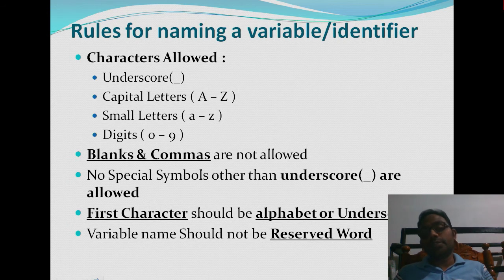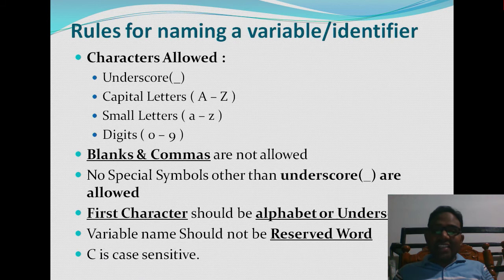What are the keywords we are going to study? A reserved word or a keyword. And C is case sensitive, where small case letters are different and capital case letters are different. Now, whenever you give a name to a variable, underscore can be there, capital A to Z may be there, small a to z may be there, 0 to 9 may be there, but the first character must be an alphabet or underscore, and no spaces, no special symbols are allowed except underscore.